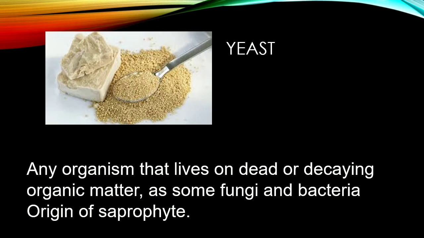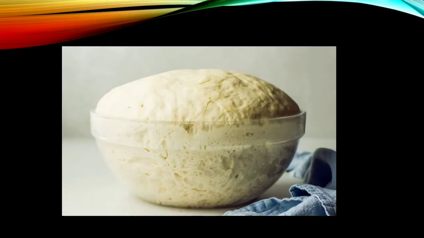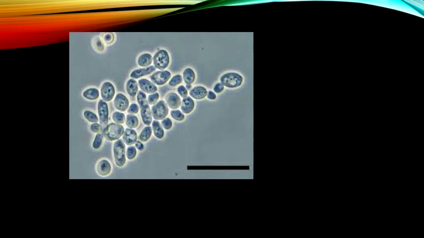Any organism that lives on dead or decaying organic matter, like some fungi and bacteria, is a saprophyte. Now you will see yeast is used for the fermentation of food. Yeast is also a living thing. As we are talking about microorganisms, yeast is a microorganism, so it also needs food, water, and energy. It breaks down sugar for energy and liberates carbon dioxide, and this process is called fermentation. By this process, the batter for idli, dosa, jalebi, and bread is prepared.